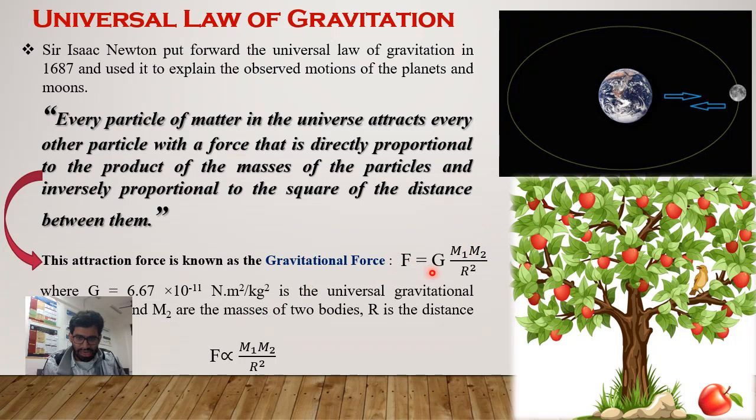And from this equation, it is clearly shown that the gravitational force is directly proportional to the product of the masses of the particles, and it is inversely proportional to the square of the distance between them.